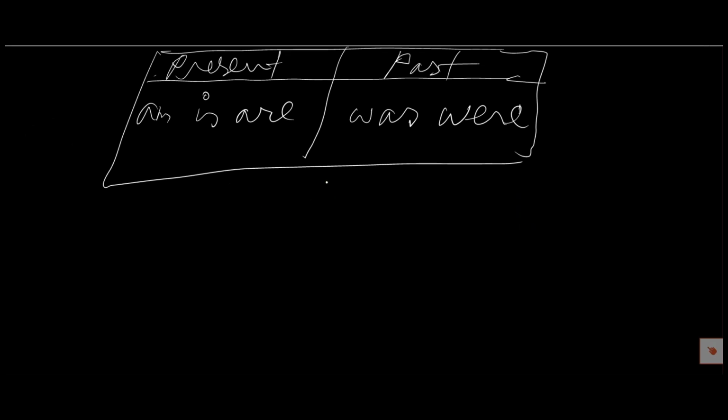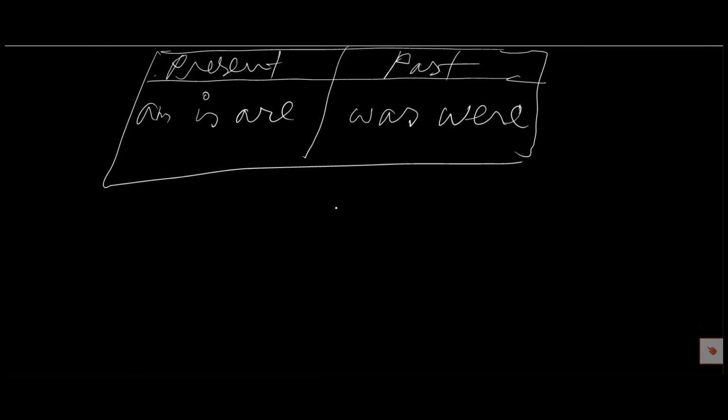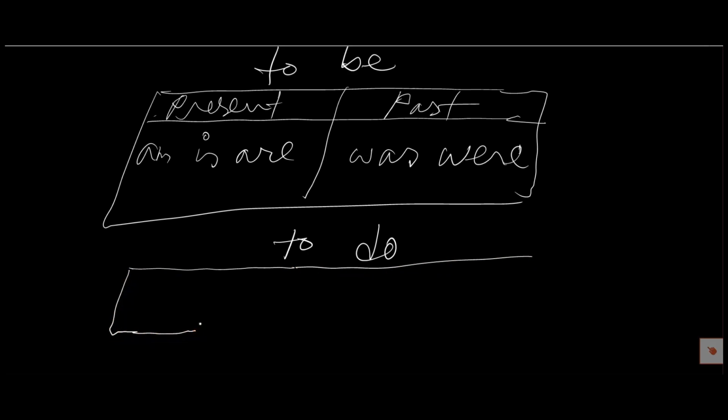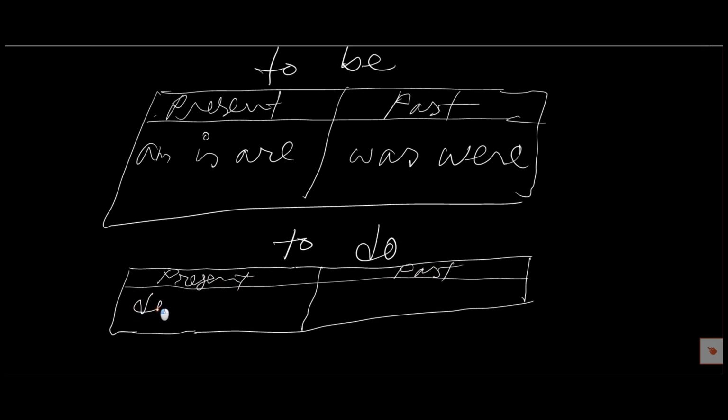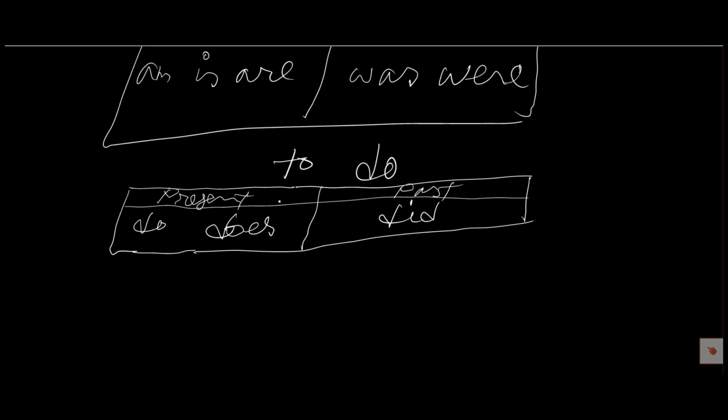To do verb. We know there are three do verbs: do, does in the present, and did in the past. These are to do verbs.